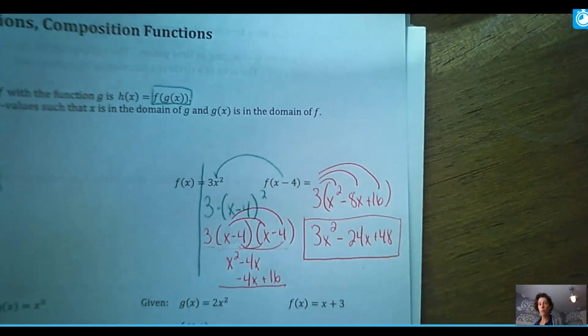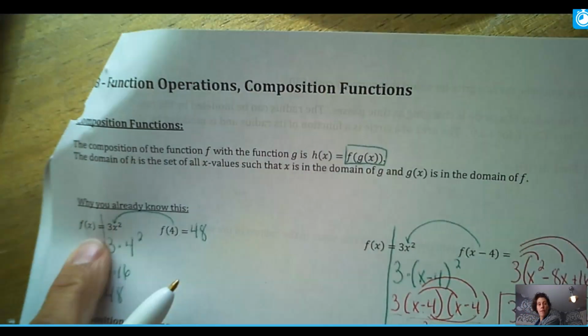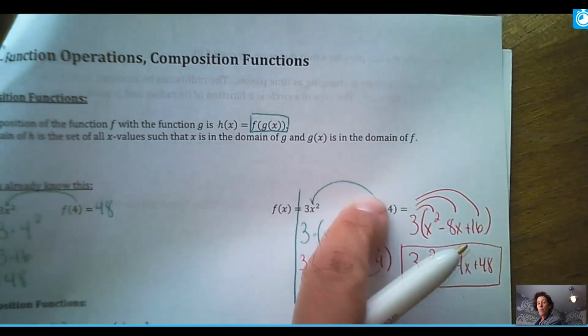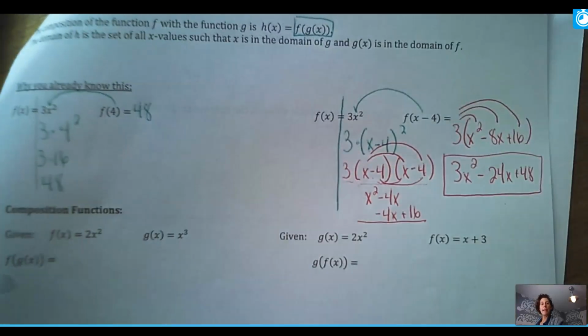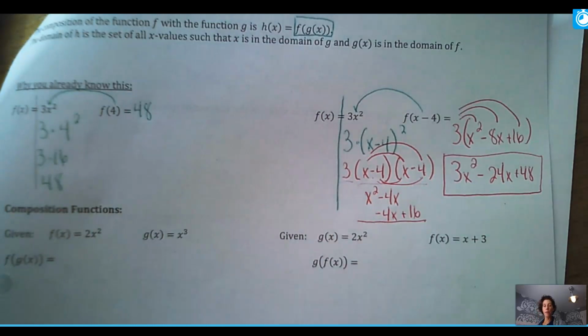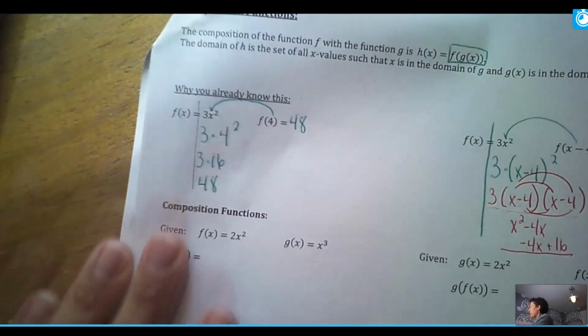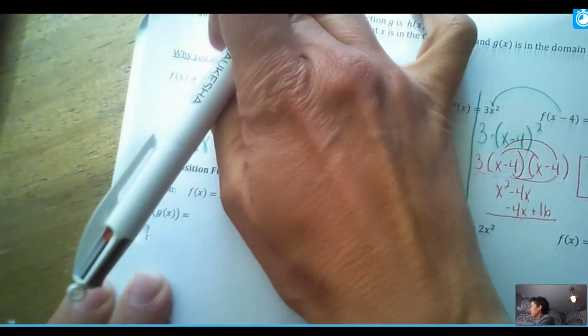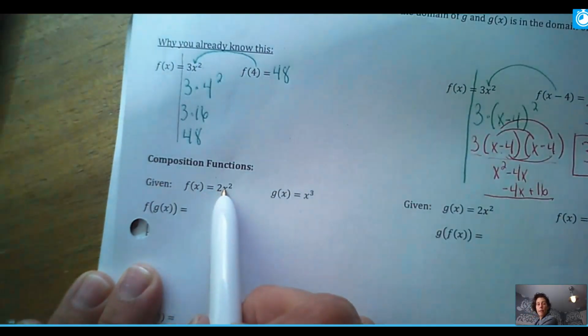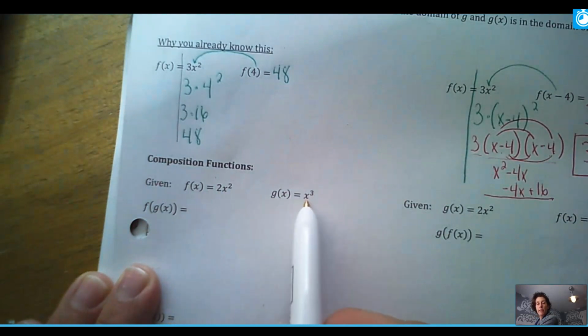So you've seen this before. We've put just a number in for the function. We've put something a little bit bigger in there, and now what's going to happen is we're going to have a whole function and put it into the other function. So in these couple problems, first we have f of x, which is 2x squared, and we have g of x, which is x cubed.